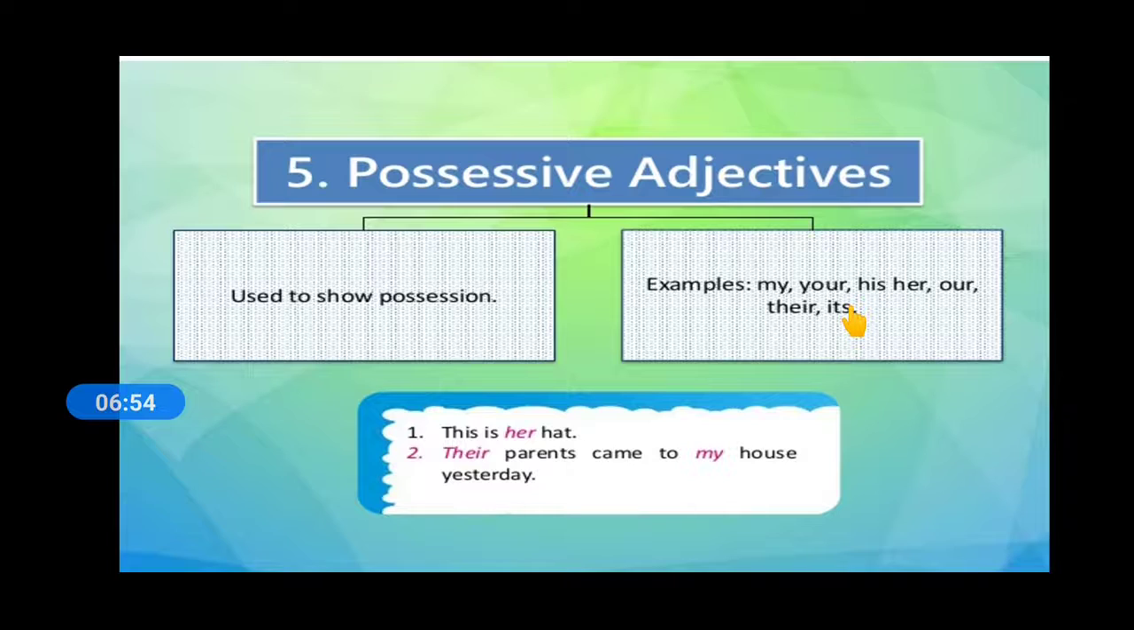Possessive adjectives indicate possession or ownership: my, his, her, our, their. This is known as possessive adjective. This is his cat. This is my job. Our job is most beautiful. So these are the possessive adjectives. I hope the concept is getting clear to you.